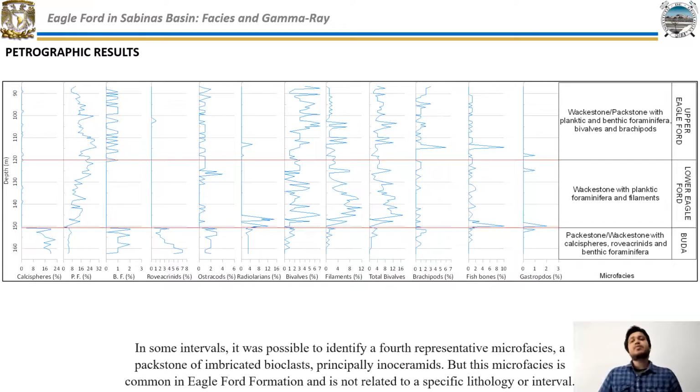In some intervals, it was possible to identify a 4th representative microfacies, a packstone of imbricated bioclast, principally inoceramids, but this microfacies is common in Eagle Ford formation, and it's not related to a specific lithology or interval.